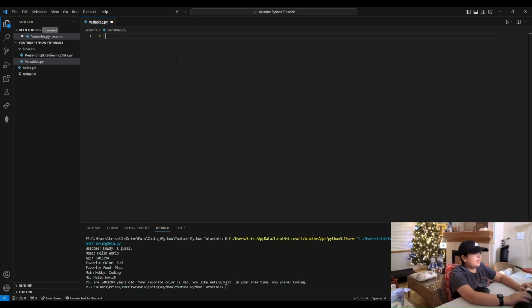So if the name is age, and then we say the value equals input age, and then the user enters 11.